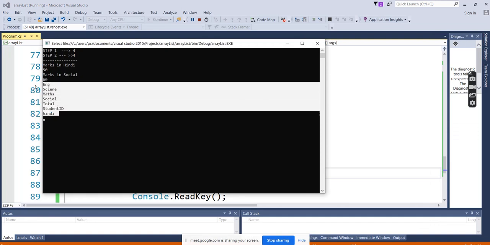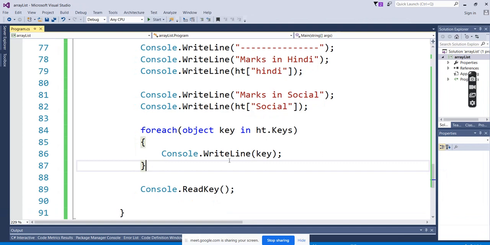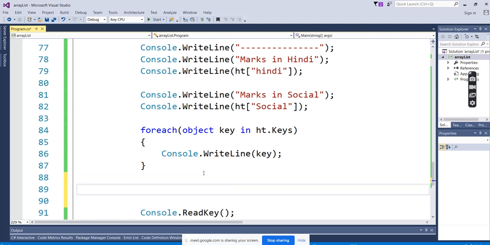As we were discussing, English, math: why is it not in order? I said it is because it will internally convert into the hash table. The hashing key is created, and in the hashing code it will store. If you know OOPS concepts, when you start with objects, everything is an object, and we'll start the OOPS concepts very soon.